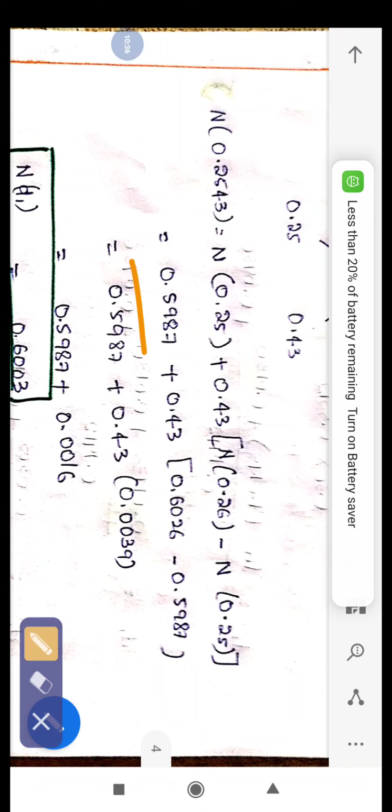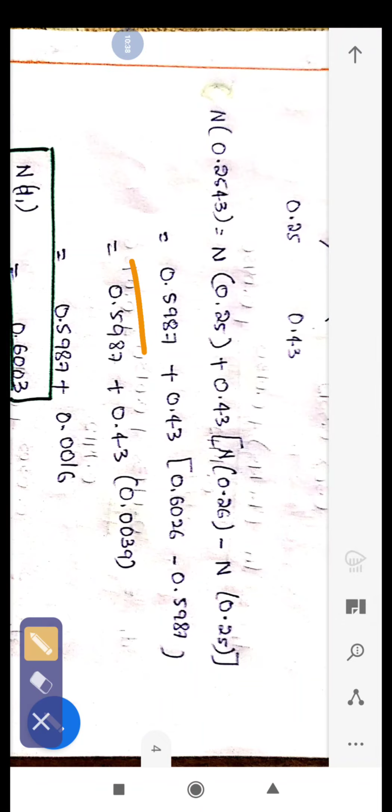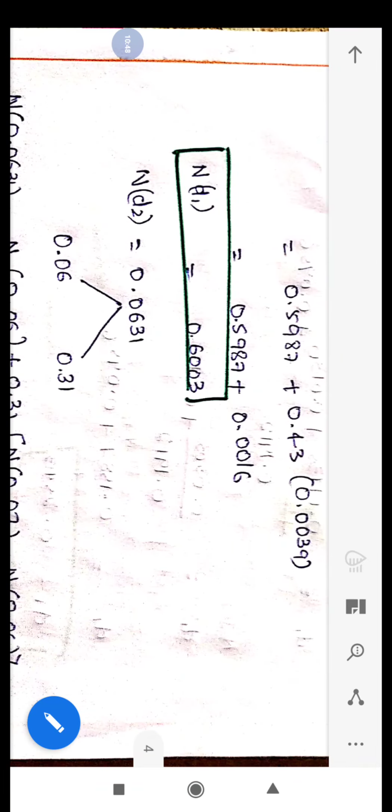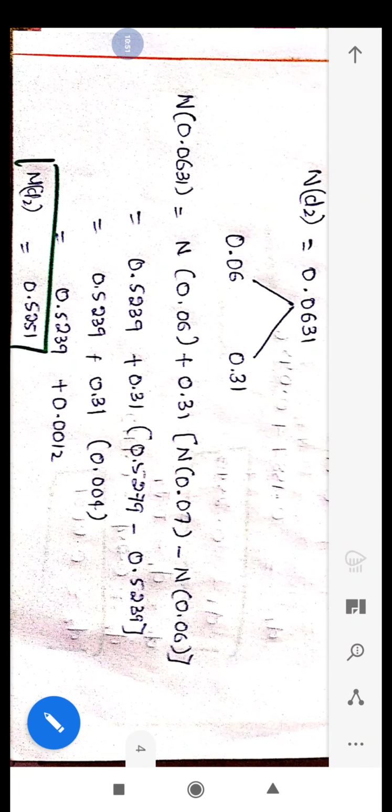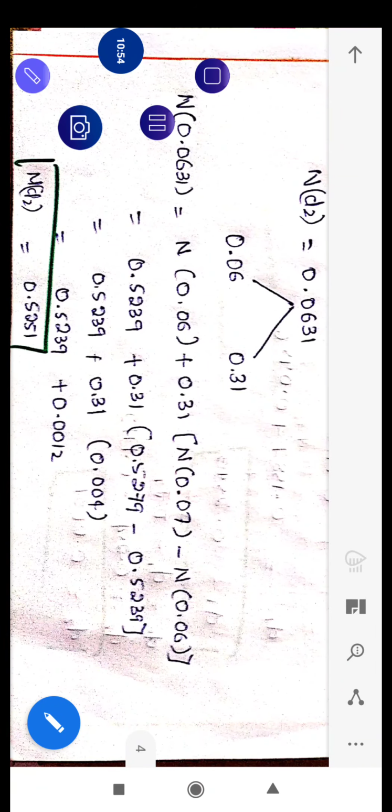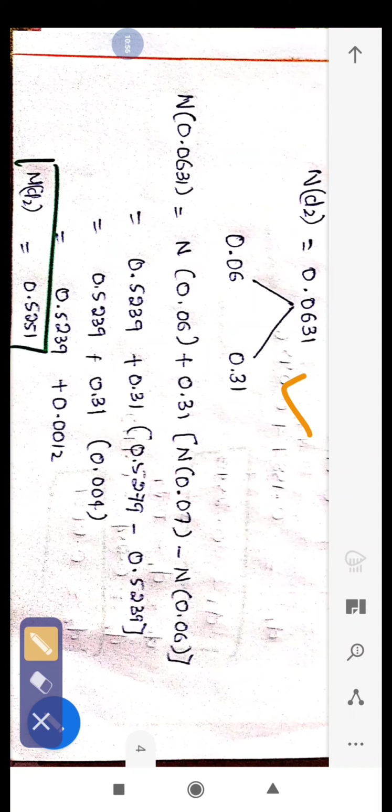So here 0.5987, take this number as it is, and take the 0.26 value which we have already referred to. Just simplify all this, and N(d1) will be 0.6003. Similarly you have to calculate it for N(d2). So for N(d2), 0.06 will be one part, 0.31 will be one part.